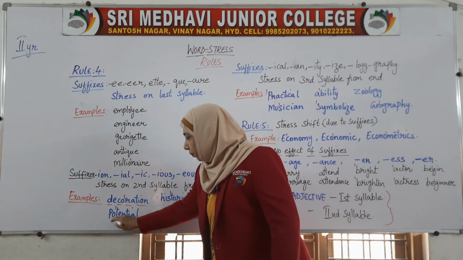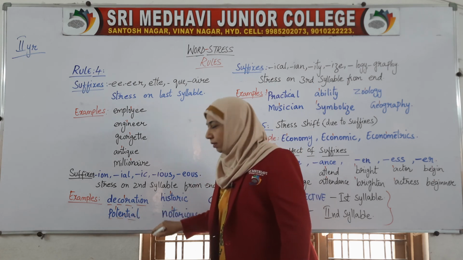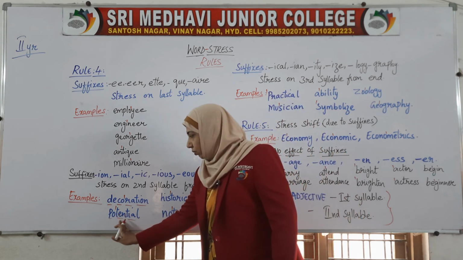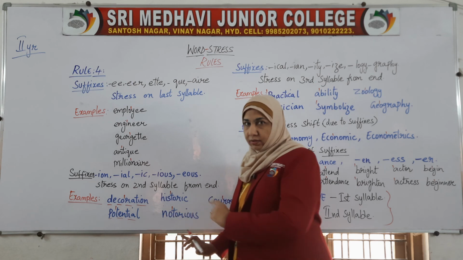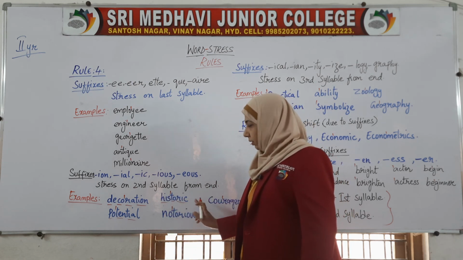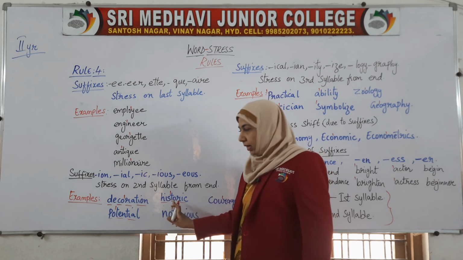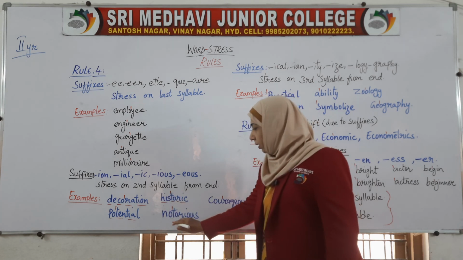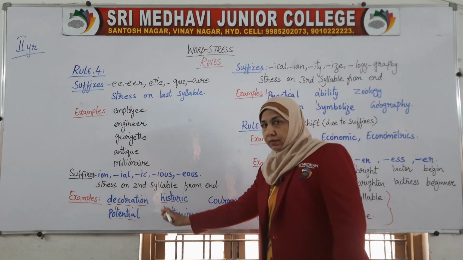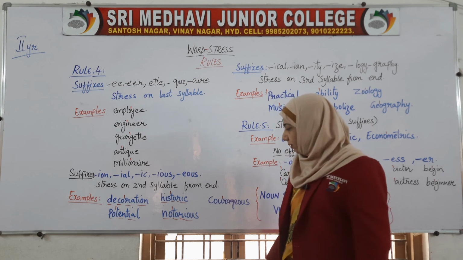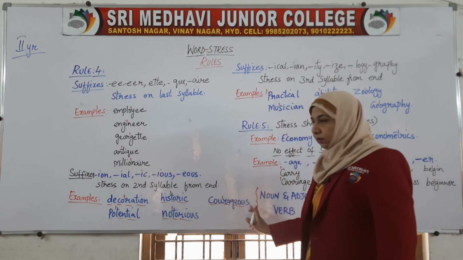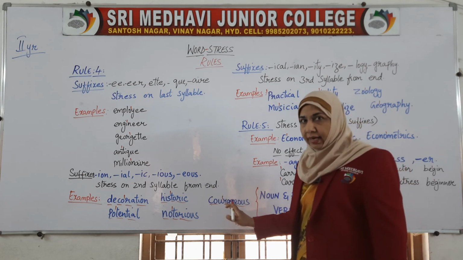Next is potential. Already we have taken this word. Here 1 and 2, the second syllable from the last. Historic: second from the last, we get the stress mark. Notorious: second from the last. Courageous: again second from the last.